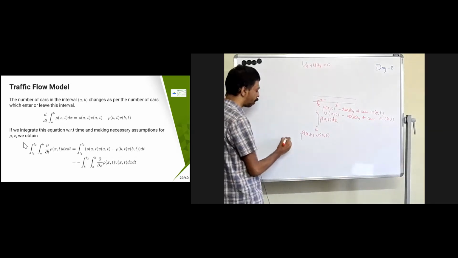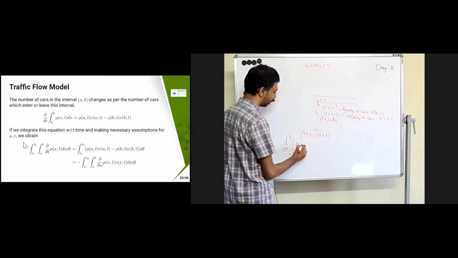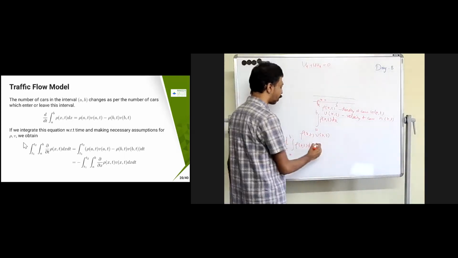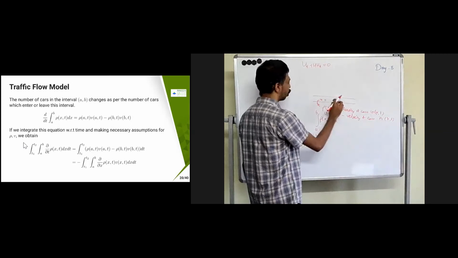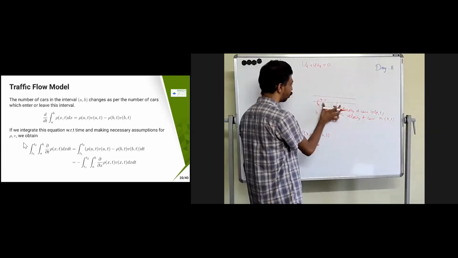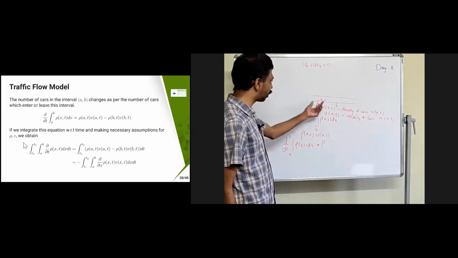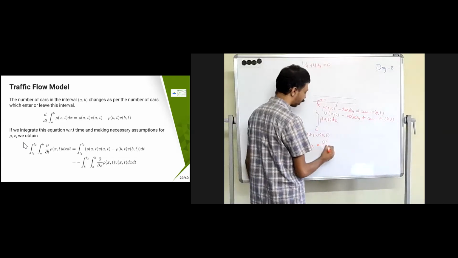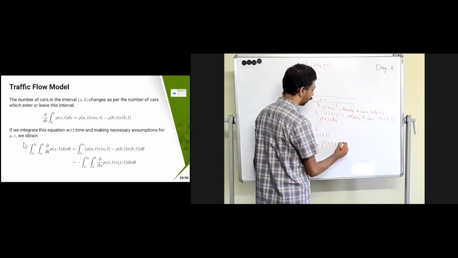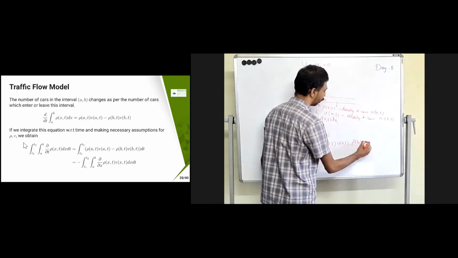That is going to be d by dt of the integral from a to b of rho of x comma t into dx, equal to, so I'm just checking what is the change. This is nothing but what is the inflow here and what is the outflow here. That's the difference, the net flow. So that is going to be rho of a comma t into v of a comma t minus rho of b comma t into v of b comma t.